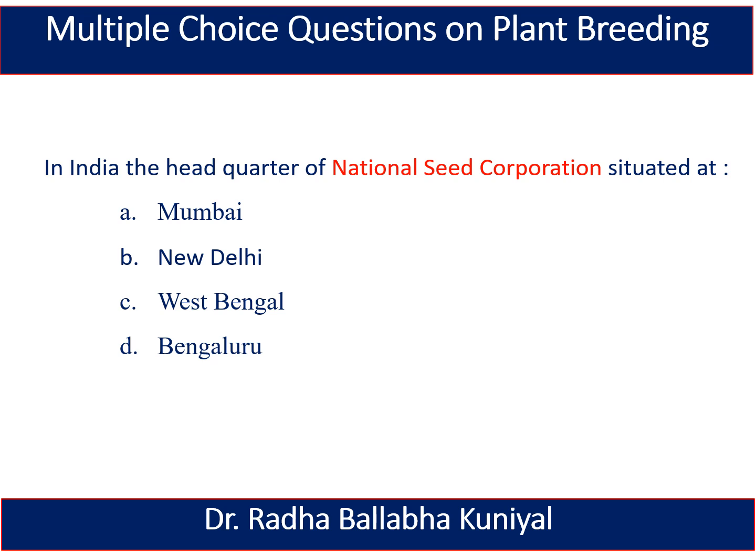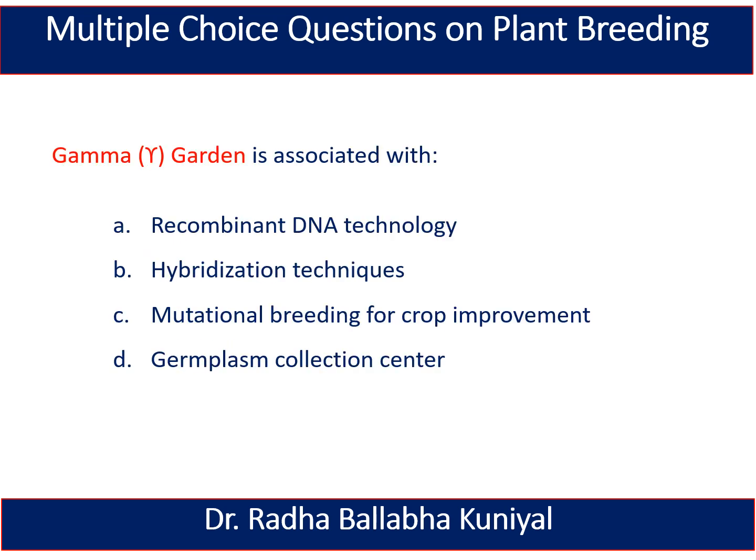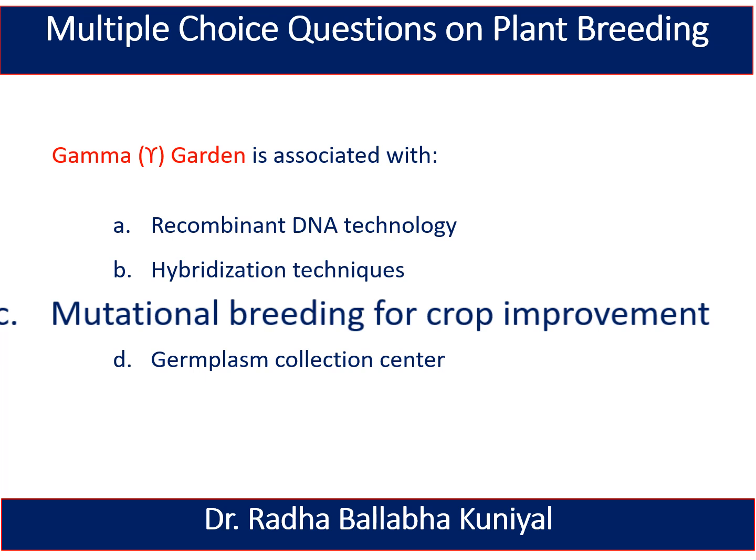The next question is, in India, the headquarters of National Seed Corporation is situated at Mumbai, New Delhi, West Bengal, or Bengaluru. The right answer is New Delhi. The National Seed Corporation of India is situated at New Delhi. The next question is, Gamma Garden is associated with recombinant DNA technology, hybridization techniques, mutational breeding for crop improvement, or germplasm collection center. Here the right answer is mutational breeding for crop improvement. Gamma Garden is used for mutational breeding for crop improvement.